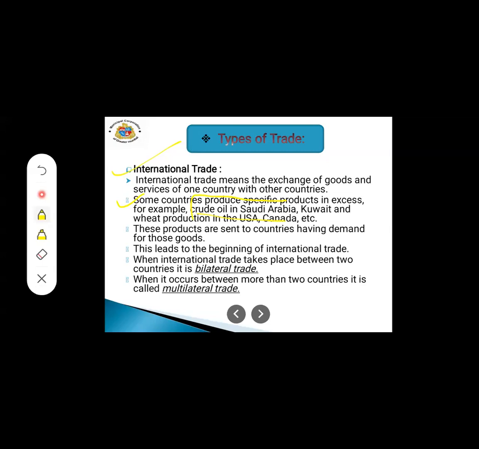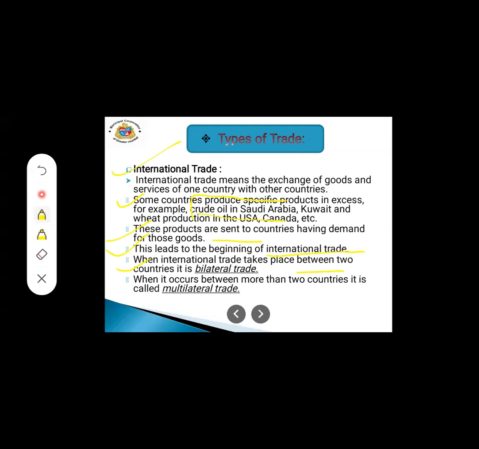Next, these products are sent to countries having demand for those goods. This leads to the beginning of international trade. When international trade takes place between two countries, it is bilateral trade. When it occurs between more than two countries, it is called multilateral trade.